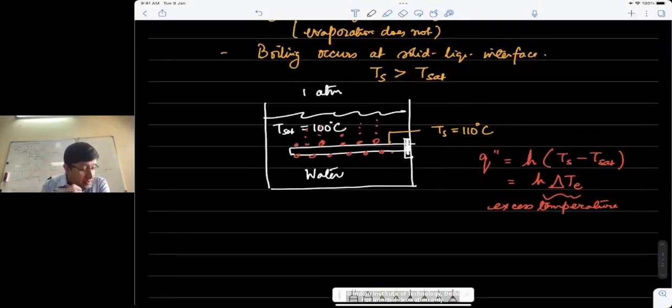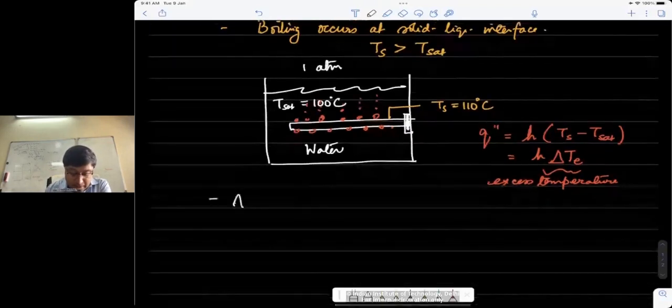So when we do analysis of boiling heat transfer, or in fact when we go to condensation as well, when we do any phase change heat transfer, it is not just the property of the starting phase that is important, but the property of the other phase which is created, which is also important. So our analysis in this segment